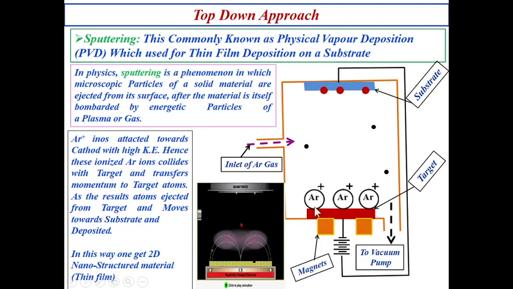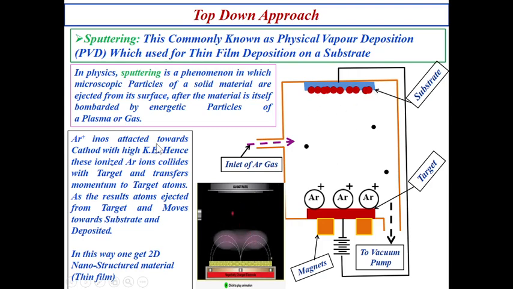But we don't want these atoms to be ionized, and the electrons should be nearer to the surface of this target. So only for that, we apply a small magnetic field, and these electrons move in a half circular path nearer to this target. Hence the ejected atoms from the target can easily move up to the substrate and be deposited over the substrate, and we get a film over the substrate. This is the basic concept.